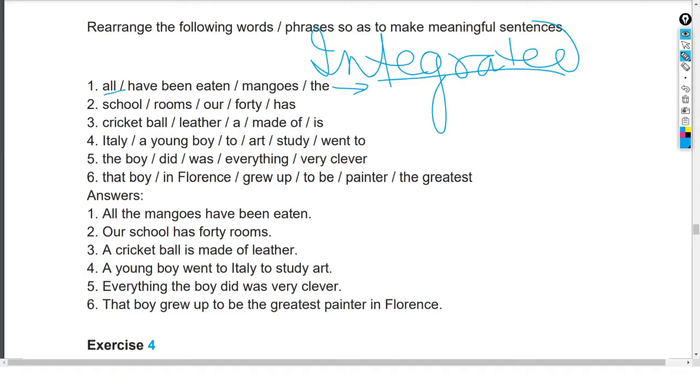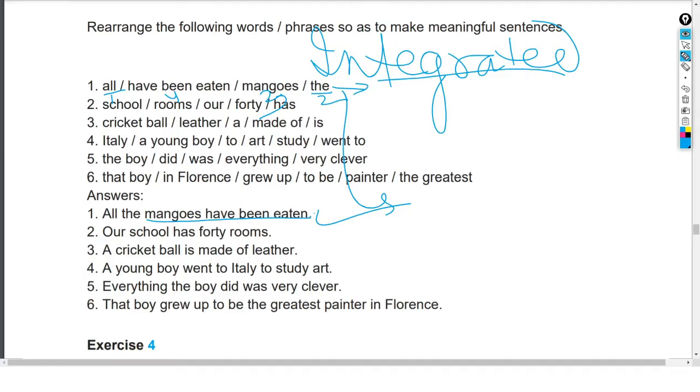So "all" was given, "all" comes first, number one. "Mangoes" will not come first. Since mangoes is specified, "the" comes: all the mangoes have been eaten. So the answer will be the first one. For the first one, the answer will be: all the mangoes have been eaten, full stop. Let us see the next one.